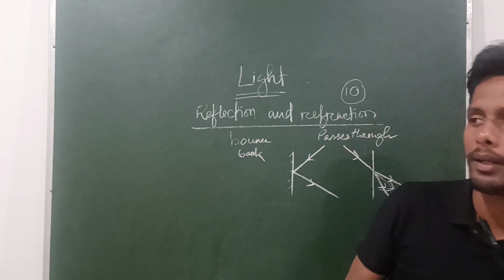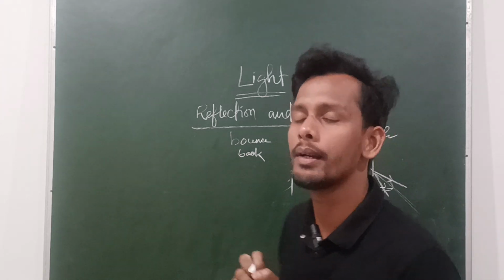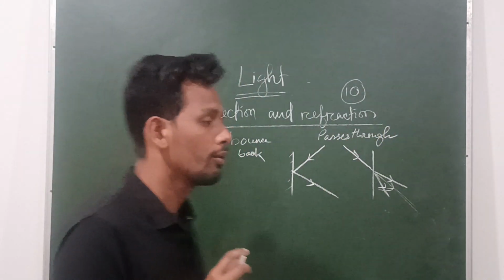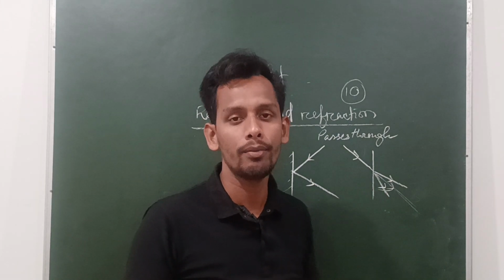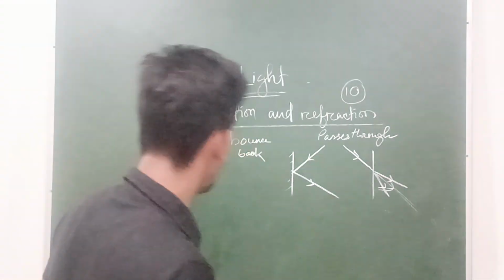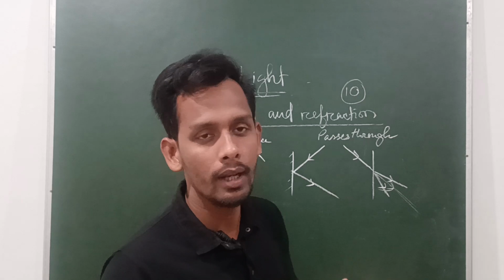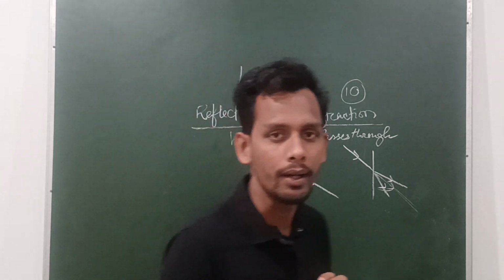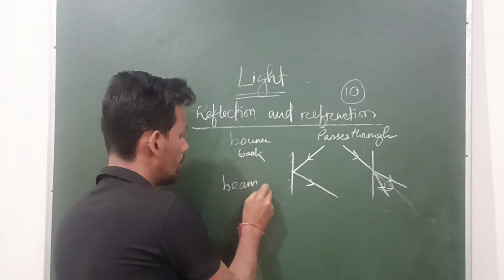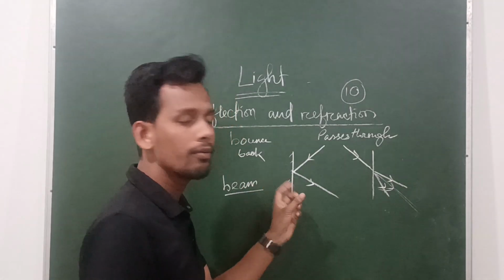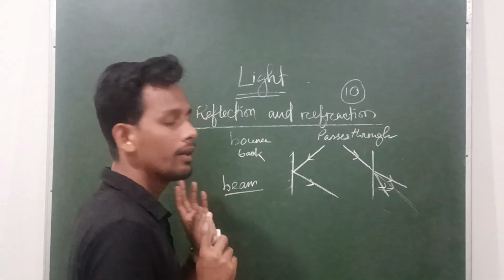So basically, what is a ray of light? A ray of light is always a straight line. Remember it. Now, light is falling upon me. That light is a beam of light, not a single ray. You cannot imagine a single ray of light. Basically, we see the light everywhere. Sunlight is the main source of light. So that is a beam of light, not a single ray. Basically, a ray of light travels in a straight path. Remember it, light travels in a straight path.